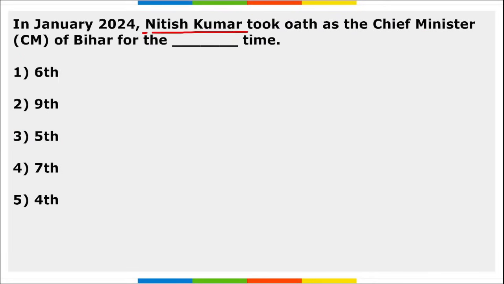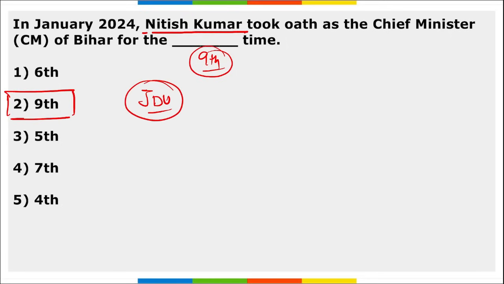Next, Nitish Kumar took oath as the Chief Minister of Bihar for the 9th time. Mark this. Right? Nitish Kumar, correct? He's the president of JDU and he became the chief minister of Bihar for the 9th time.